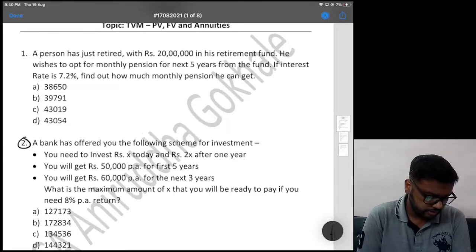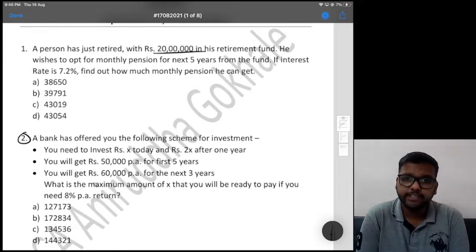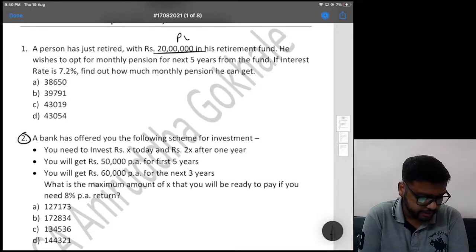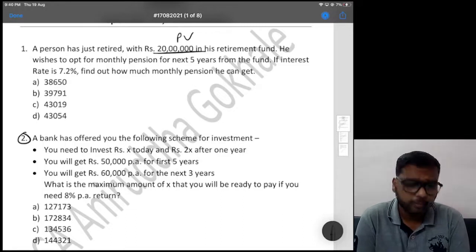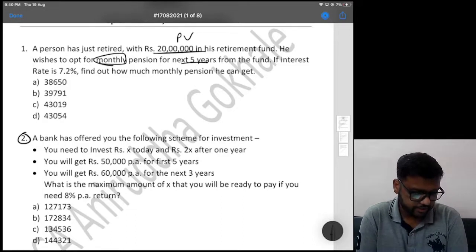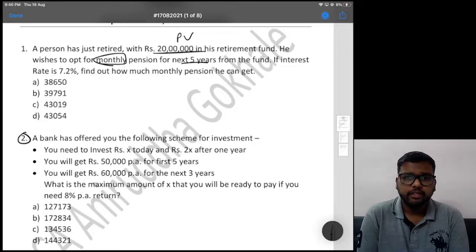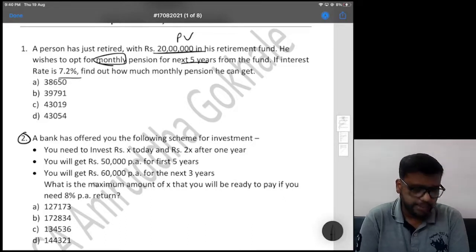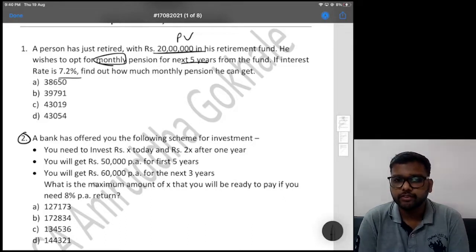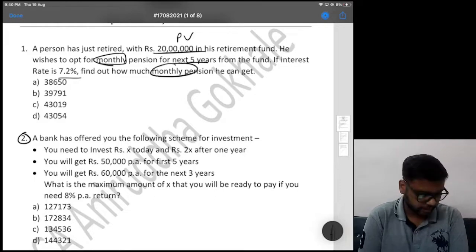Let's start. A person has just retired with 20 lakhs in his retirement fund. Just, that means his present value. He wishes to opt for a monthly pension for the next 5 years from the fund. If the interest rate is 7.2%, find out how much monthly pension he can get. That means we want the annuity, the monthly pension, right?